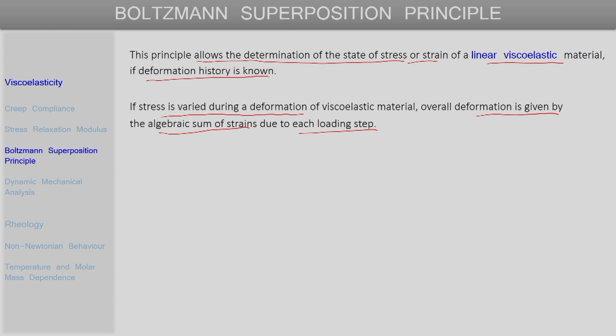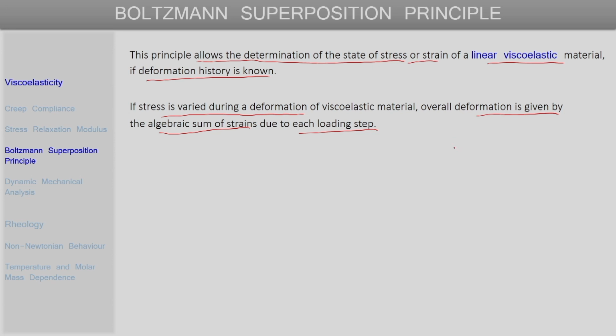What we are saying is that the stress is being changed step by step, and correspondingly strain will develop in the material, and it is a viscoelastic material. So, a kind of creep behavior will be shown for each stepwise application of stress or load. The amount of strain developed in the material at a given point of time, we can obtain as an algebraic sum of all the strains or deformation in the material induced due to each of the loading steps up to that point.